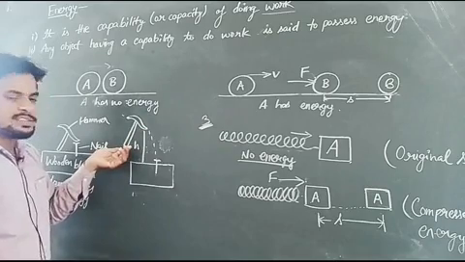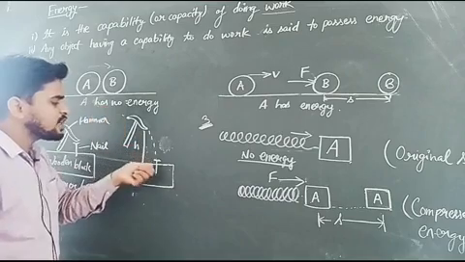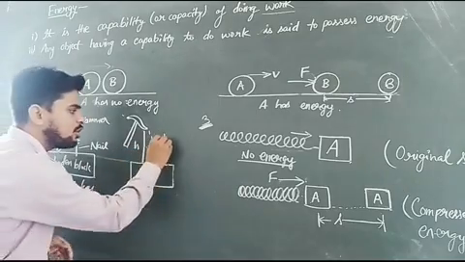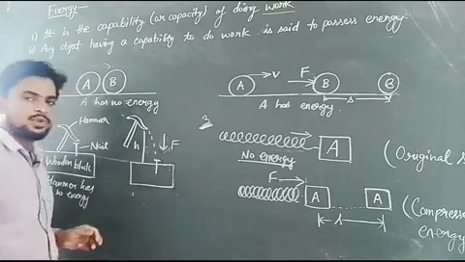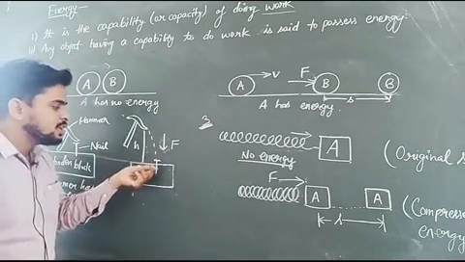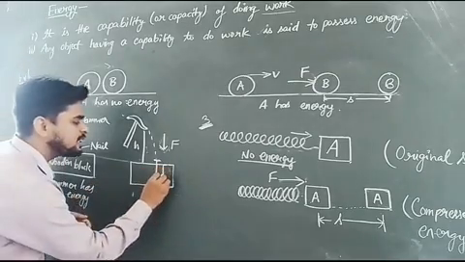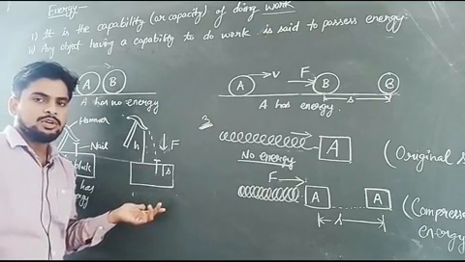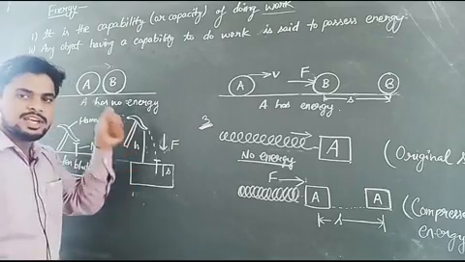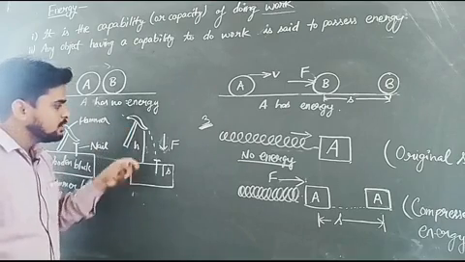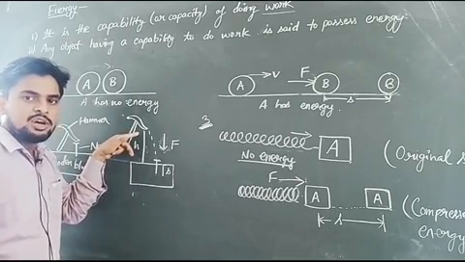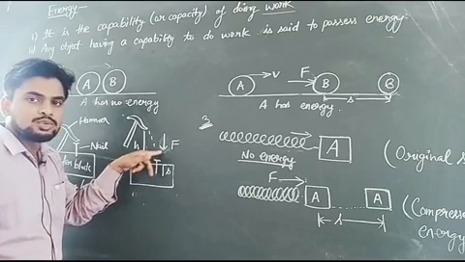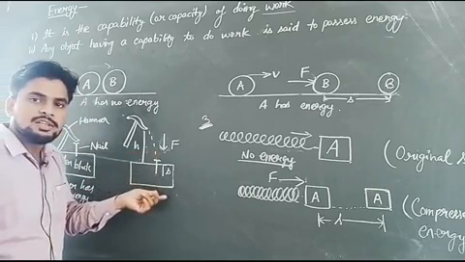When I raise this hammer by a certain height h and again strike the nail, then what happens? The hammer applies certain force on the nail, due to which the nail gets displaced by a distance s deep into the wooden block. So here you can see that when I raise the hammer and strike the nail, then the hammer has energy. Why? Because it applies certain force, and due to that force the nail gets displaced by certain distance.